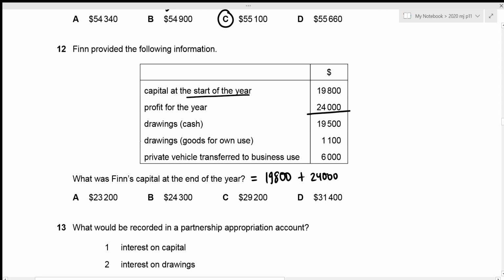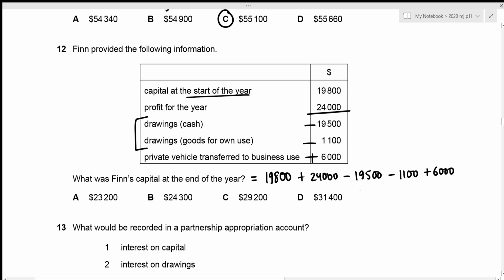Then we are given drawings, cash as well as goods for own use. Regardless what the drawings is, drawings will always decrease the capital. So we need to subtract both these amounts. So the first one is 19,500 and the second one is 1,100. And finally, we are given private vehicle transferred to business use. So this is capital injection, right, which would definitely increase the capital. So we need to add the value of 6,000, so that's plus 6,000.